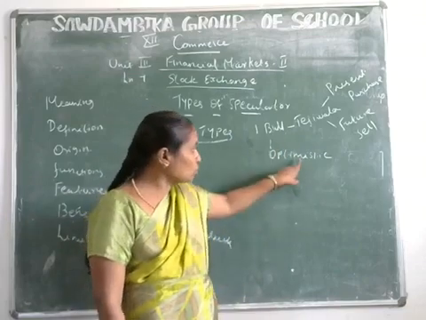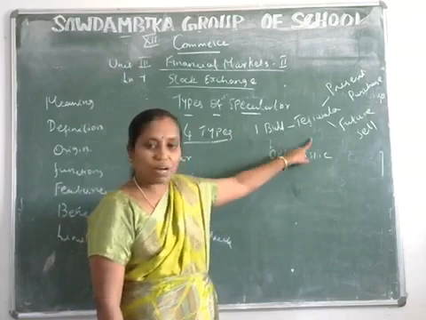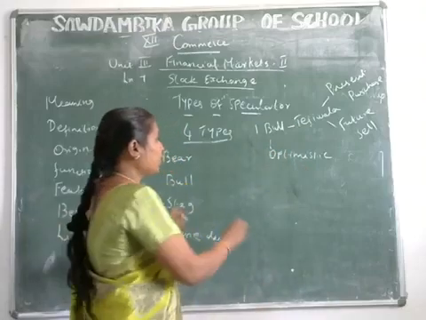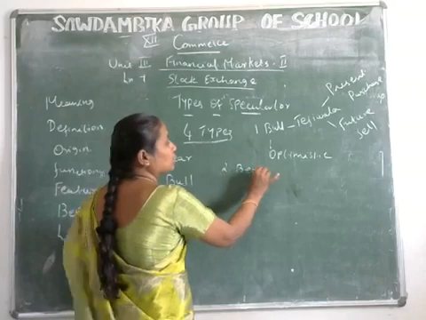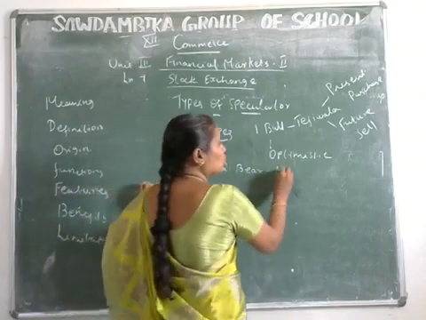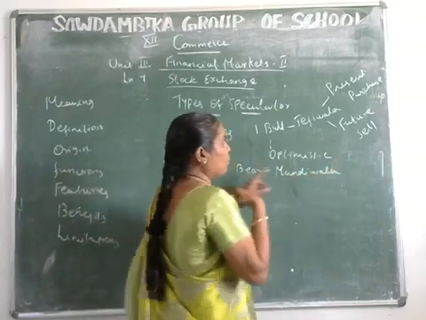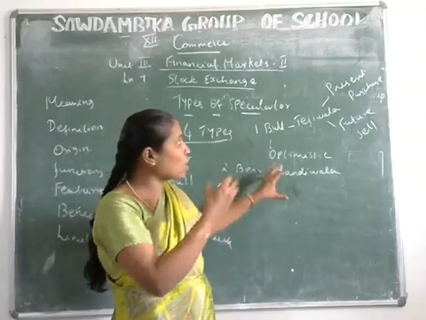This question is one of the one-word questions. Bull is also called Tejiwala and optimistic speculator. Understood? Next one is the bear. Second one, bear speculator. So bear is also called Mandiwala. He expects prices to fall in the future.